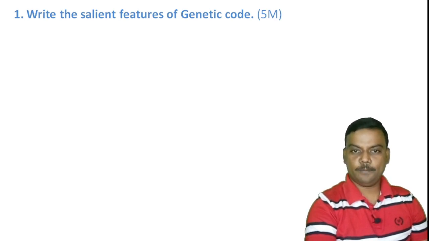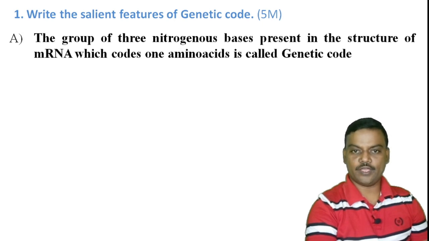It is a very most important question for final exam. For this question, we should write the points like this. The definition for genetic code is the group of 3 nitrogenous bases present in the structure of mRNA which codes one amino acid is called as genetic code.